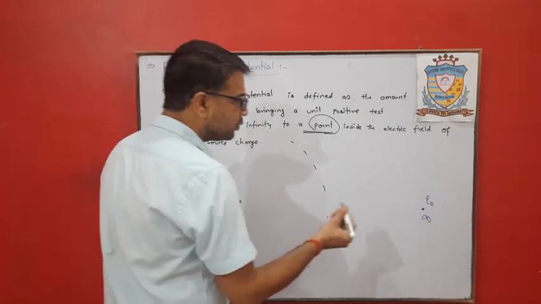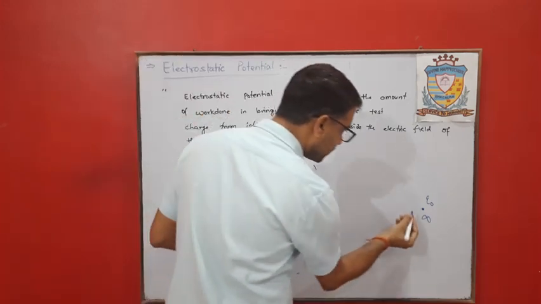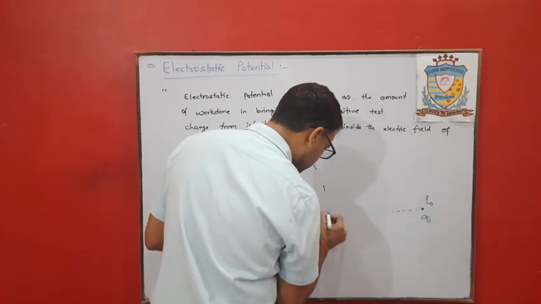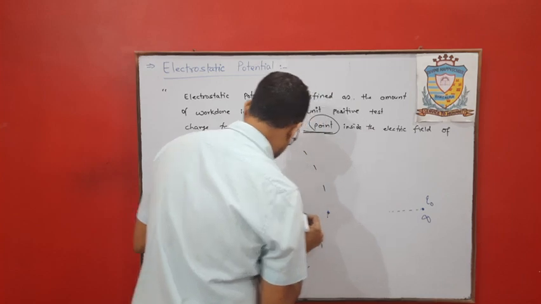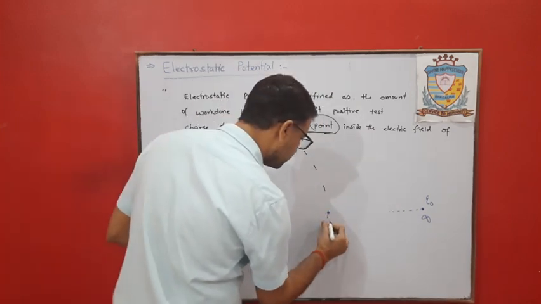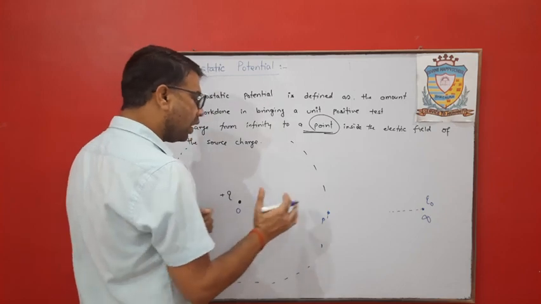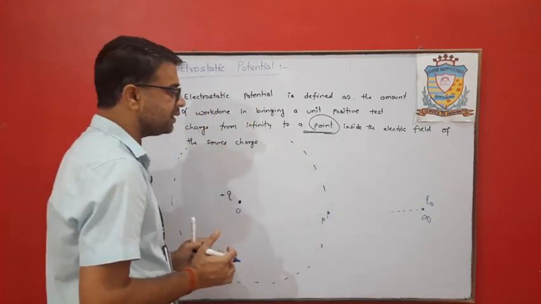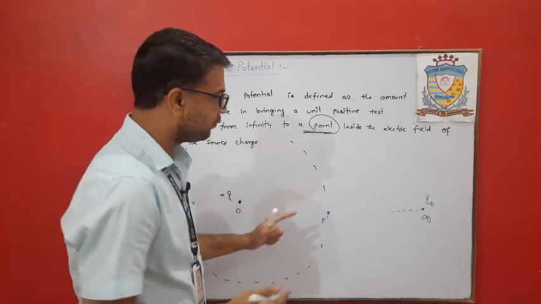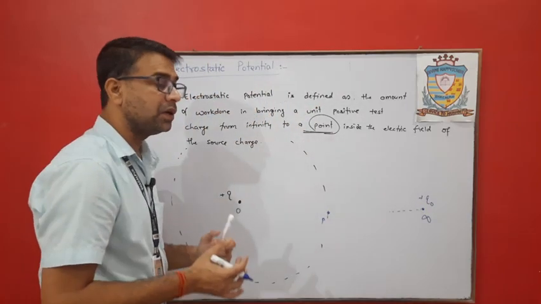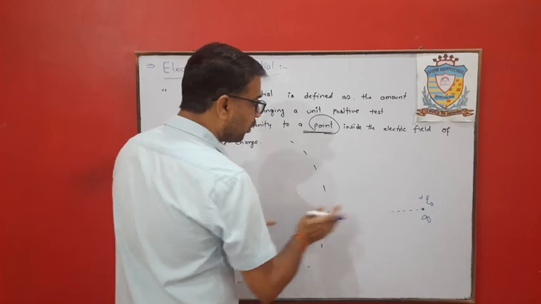Now if it moves toward the source charge, it experiences some force. Let this point be O and this point be P. When it reaches point P, it experiences a repulsive force in the opposite direction, because these two are of the same nature.